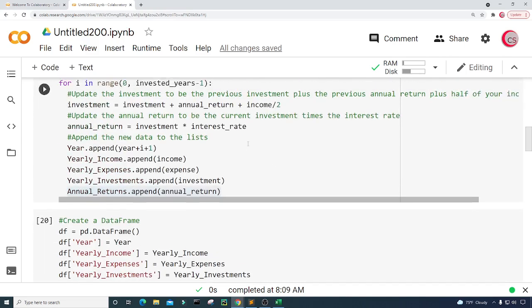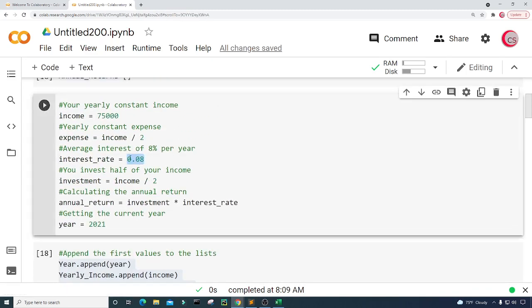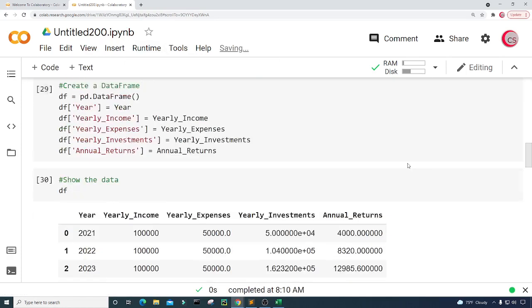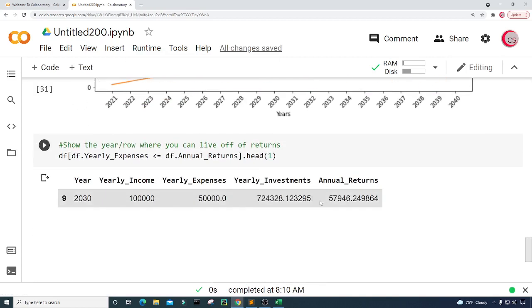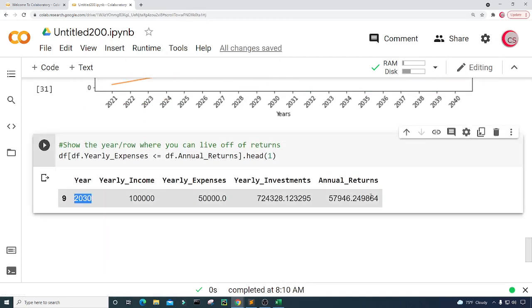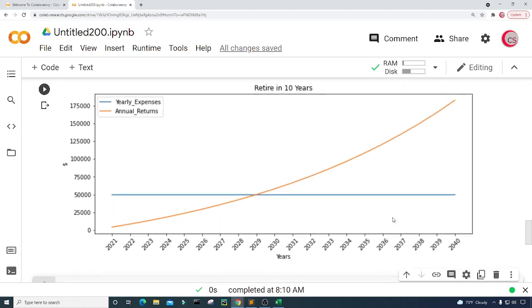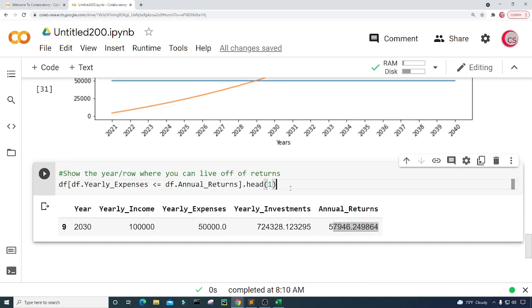You can just kind of play with all this data now. You can change your interest rate that you think you're going to get per year. You can continually change your annual income. So let's do 100,000. Let's go ahead and run all, and let's see. Again, this time by 2030, you're still good to go. So it's pretty interesting. I think this is very interesting, and I hope you all learned something in this video, and I hope that you really enjoyed it. That's the end of the video.